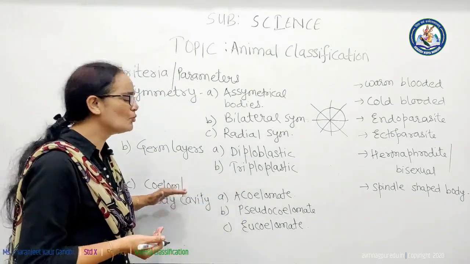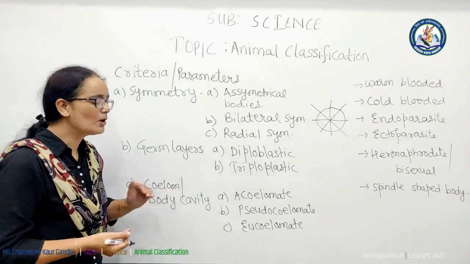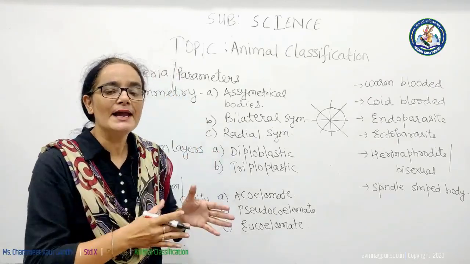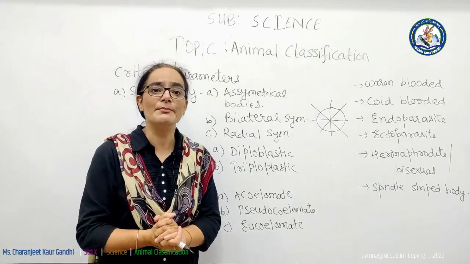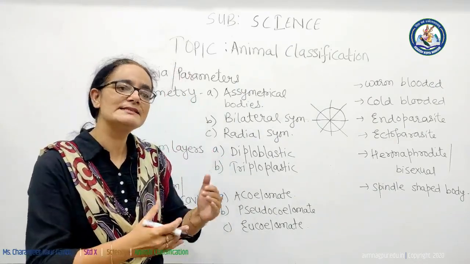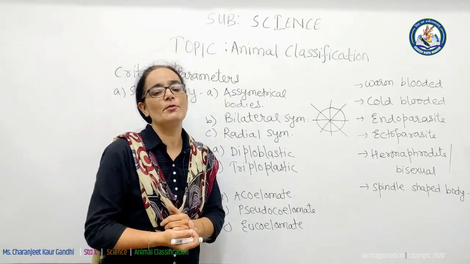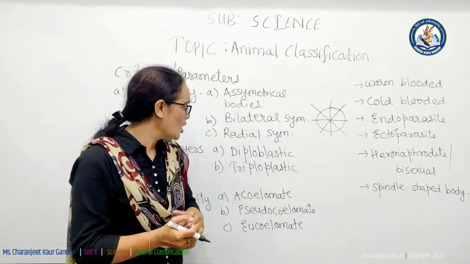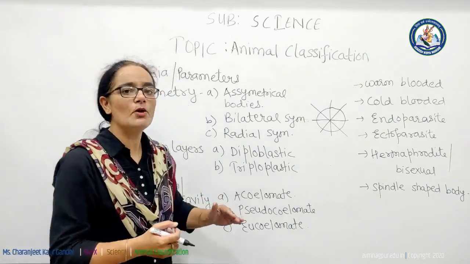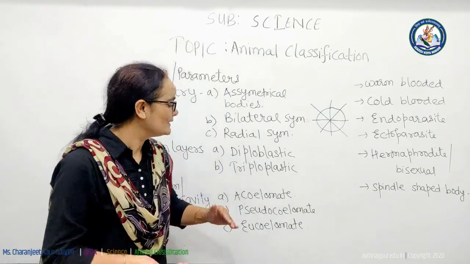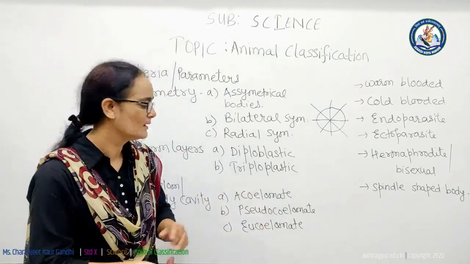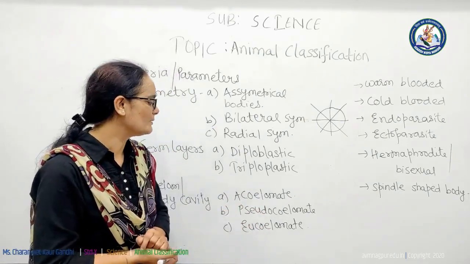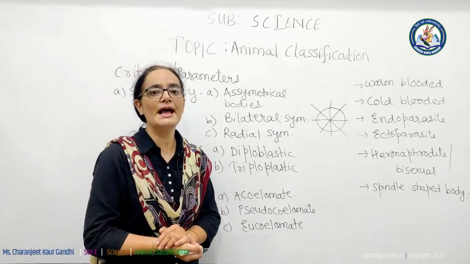The last criteria is coelom or body cavity. What is coelom? Coelom is the space between the body wall and the internal organs of an animal, and this is also present in multicellular organisms. Coelom is formed from the mesodermic layer or gut. What is gut? Gut is stomach. On the basis of whether coelom or body cavity is present in an animal, there are basically 3 types: the first one is acoelomate animals, the second one is pseudocoelomate animals, and the third one is eucoelomate animals.